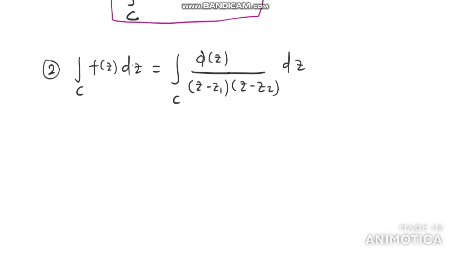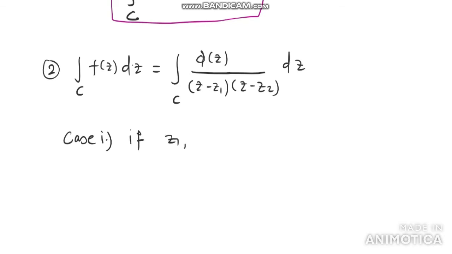By observing the denominator of this function, there are a few cases. Let me write sub case number 1.